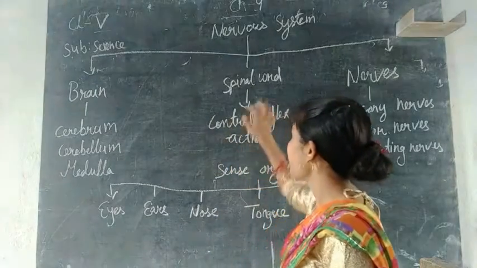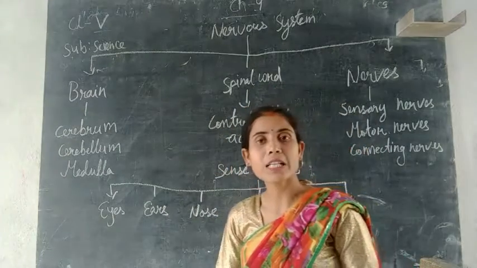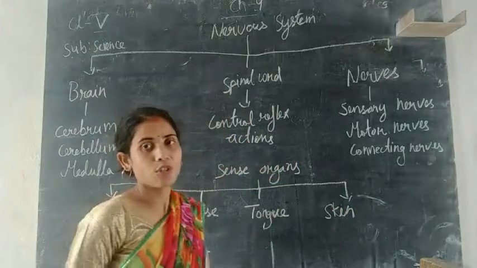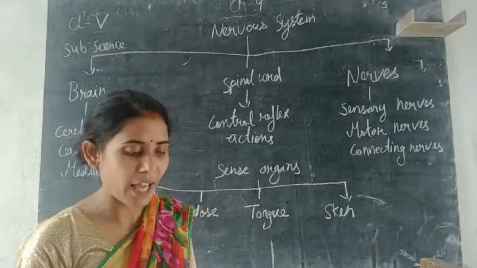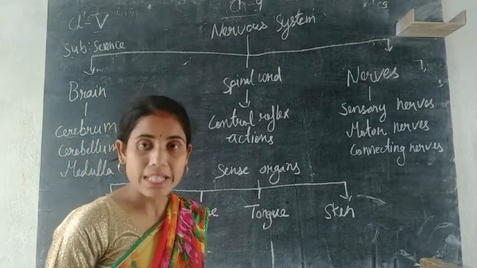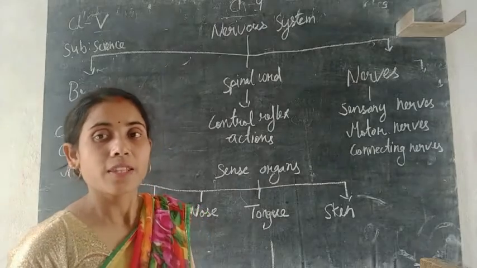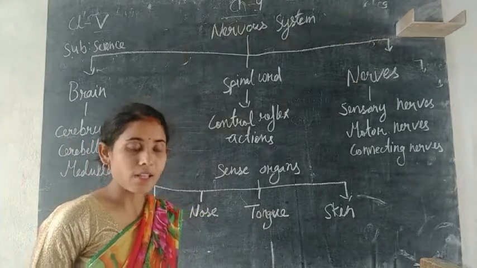Next we have to discuss the spinal cord. The spinal cord is thick like a cable, and it controls all the reflex actions. Reflex action means all the automatic actions which are done by themselves, or you can say the immediate actions that are done by themselves, are called reflex actions.